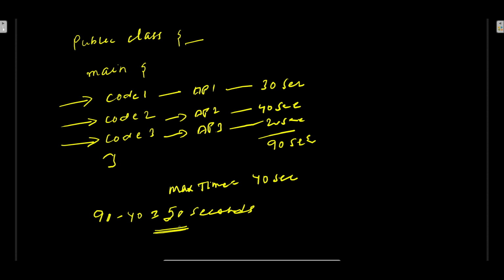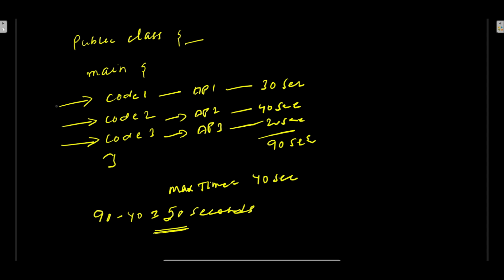Now you understood what I was trying to say. Generally when you have a class with a main method, and the main method calls, let's say, API 1, API 2, API 3, and you don't write asynchronous code, your main thread is responsible for executing all these three APIs. API 1 takes 30 seconds, 40 seconds, and 20 seconds. So the total time taken by this class is 90 seconds.